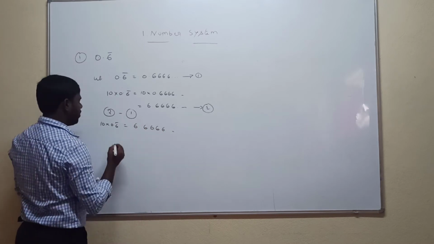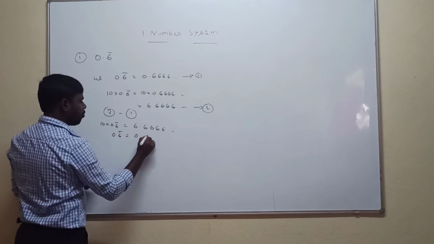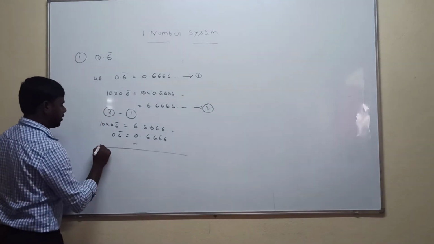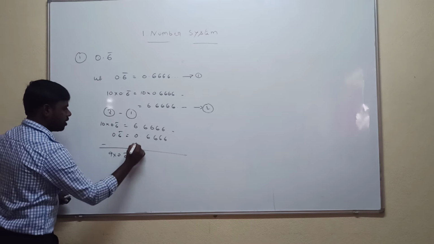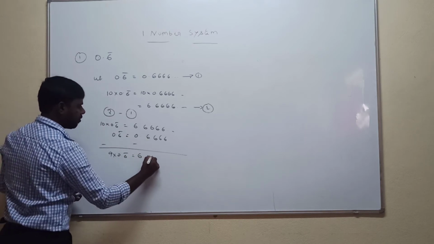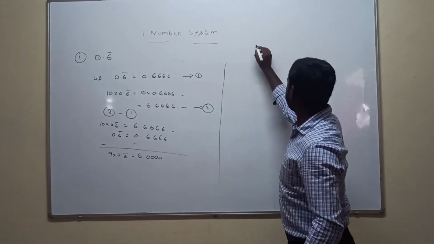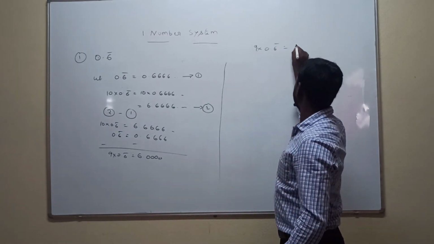What is the first equation? 0.6 bar is equal to 0.666. Subtracting, the sign will be changed. 10 minus 1 is 9 into 0.6 bar. 6 minus 0 is 6. Everything after that is 0. So what is the final answer? 9 into 0.6 bar is equal to 6.